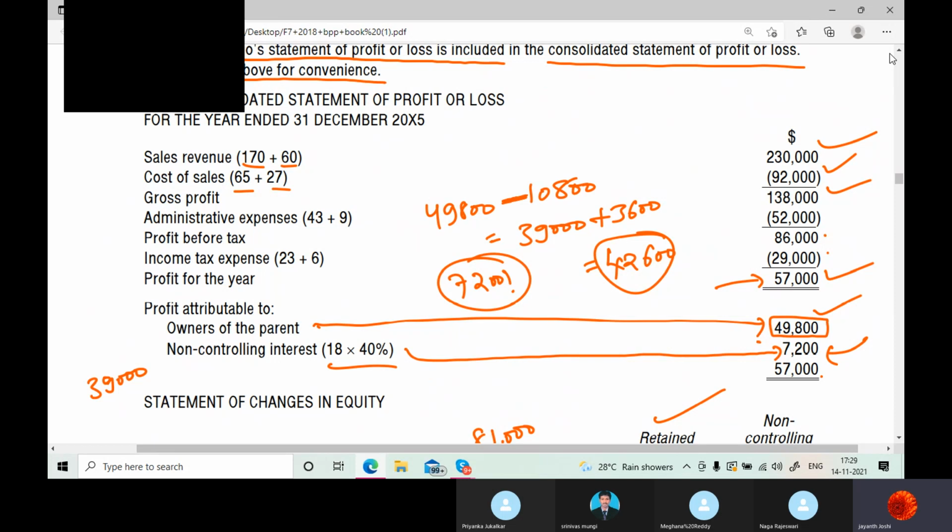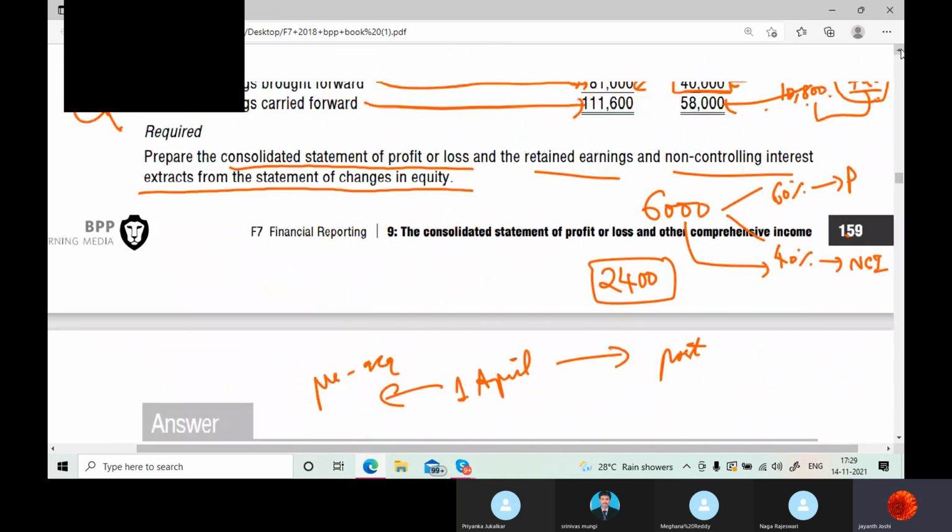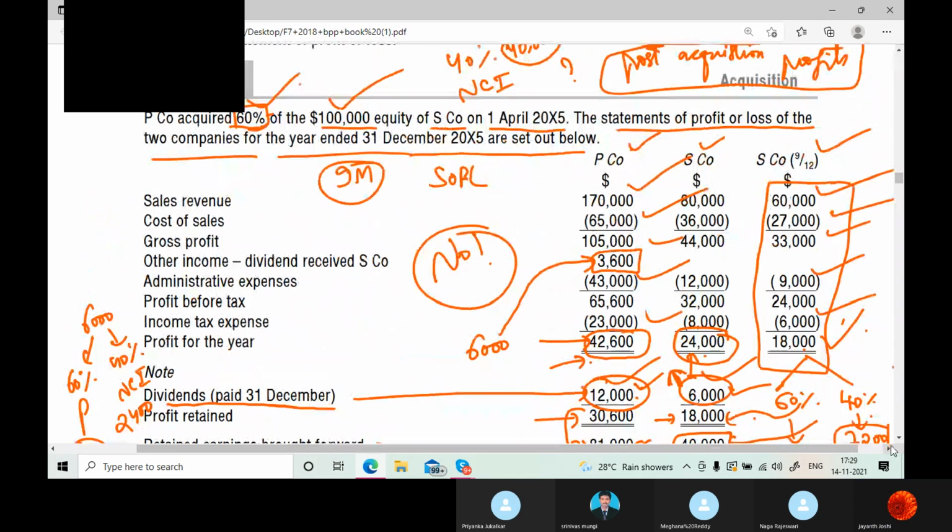Actually 34,200. Okay, this is the group profits. From that we remove NCI, we get the parent's profit. That is an understood fact. But this 49,800 breakup, I'm not getting this breakup.